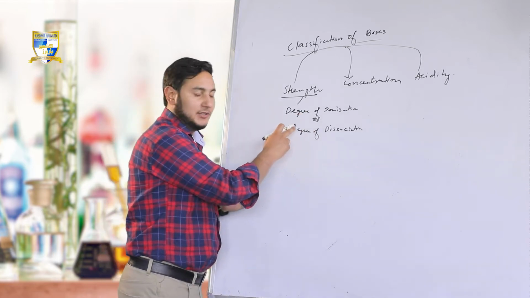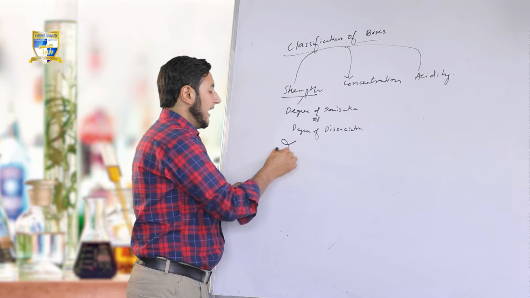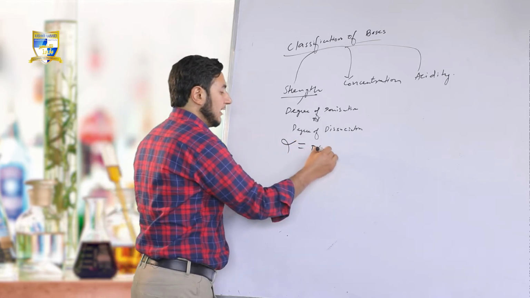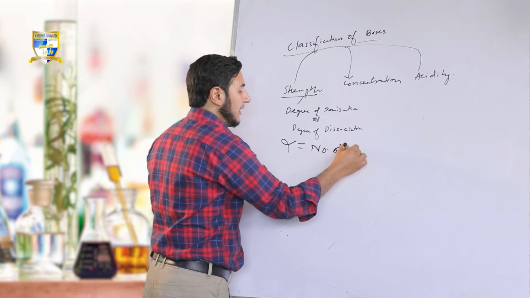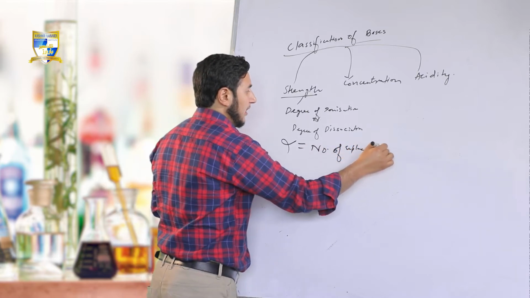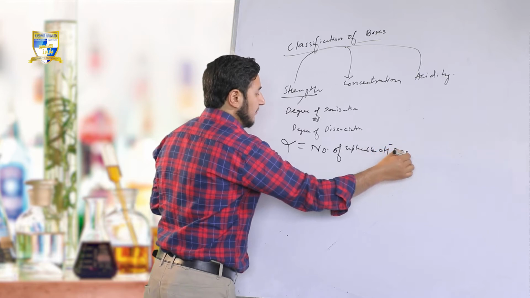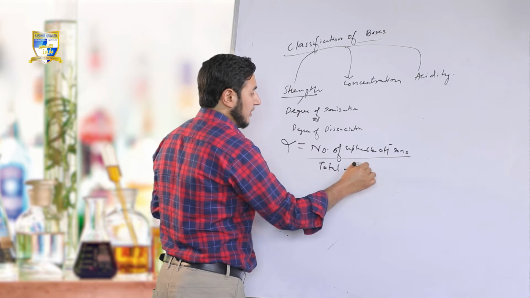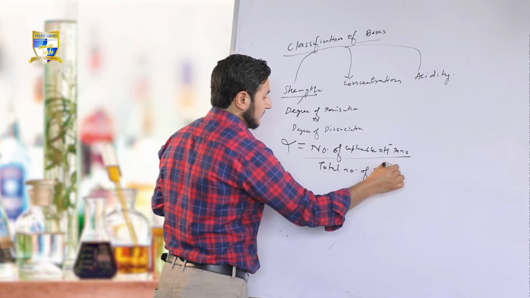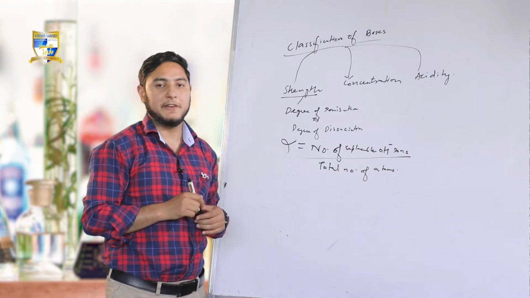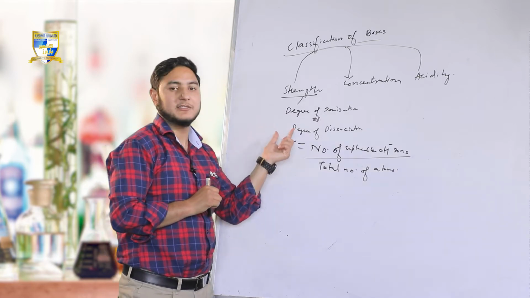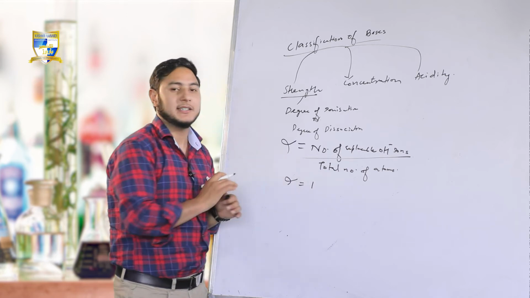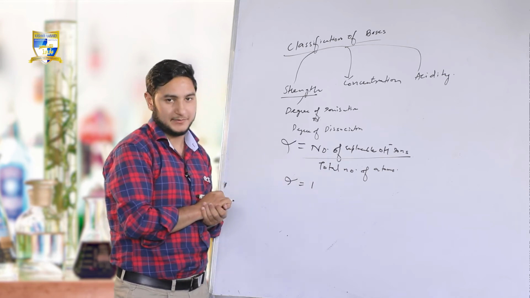Degree of ionization and degree of dissociation is represented by alpha and is numerically equal to the number of replaceable OH negative ions produced by the base divided by the total number of such ions. If the degree of dissociation, that is the value of alpha, is equal to 1, the base is said to be a strong base.